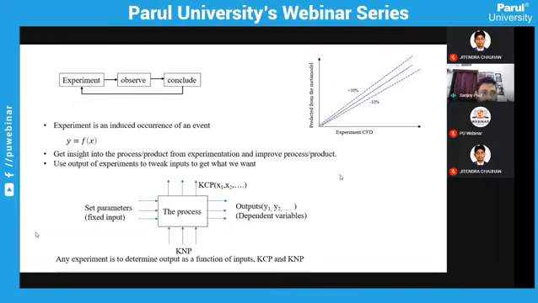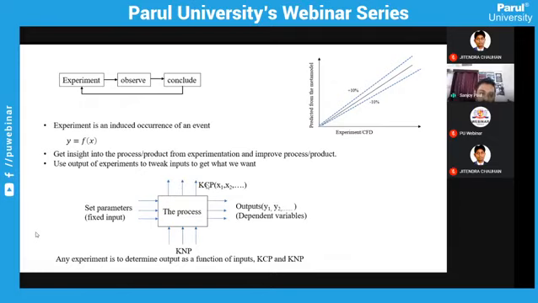Next, normally when we do an experiment, we observe whatever results we have got and conclude. Now, it may happen that you are not able to get the desired results, so what do you do? You need to change some parameters and get the desired results. So what we do is tweak inputs to get what we want. This boils down to this graph. Process is nothing but your system. You have set parameters, that means fixed inputs, that means boundary conditions which are given to you.